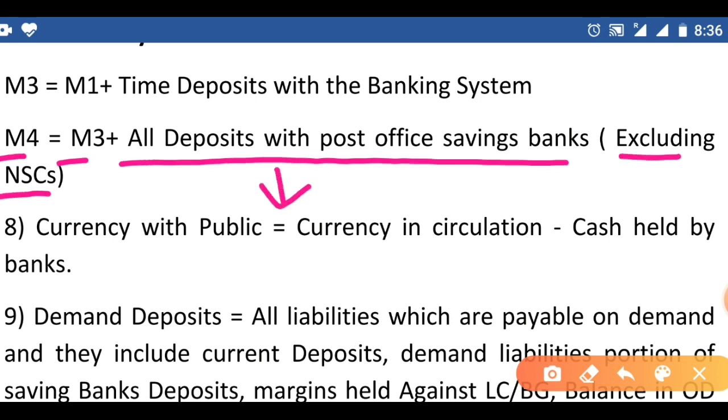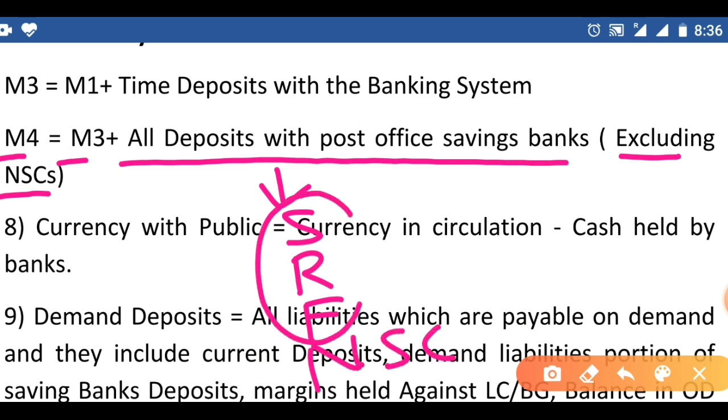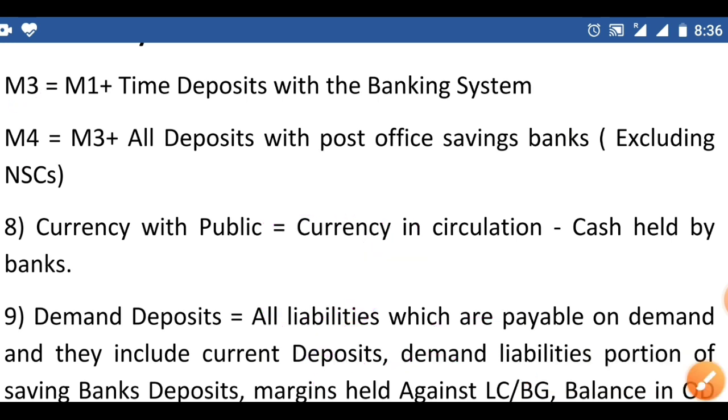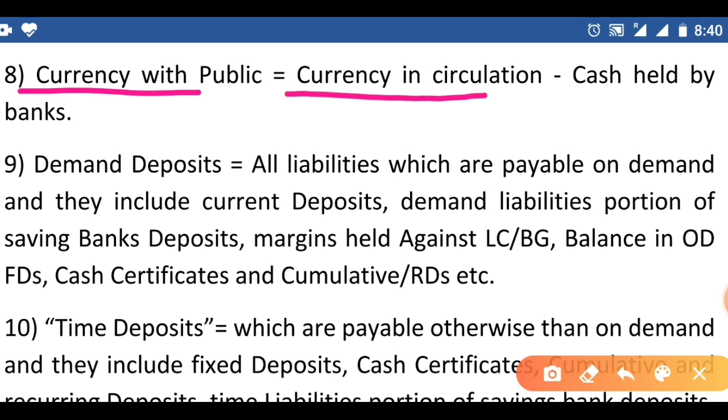Post office saving banks have saving accounts, recurring deposits, fixed deposits, and national saving certificates. If we add saving accounts, recurring deposits and fixed deposits, excluding NSCs, to M3, we get M4.